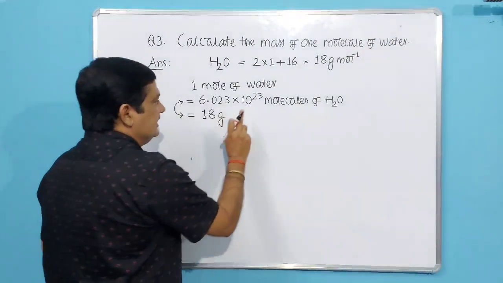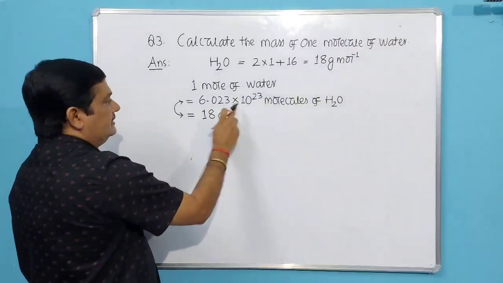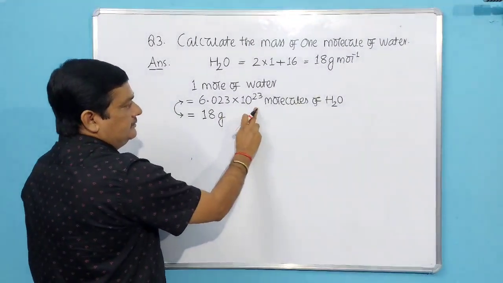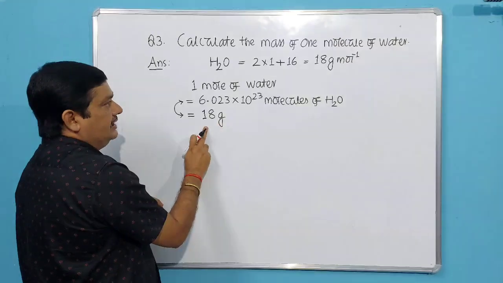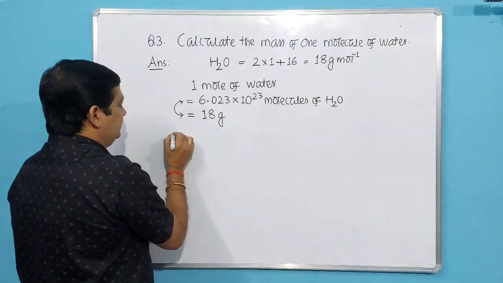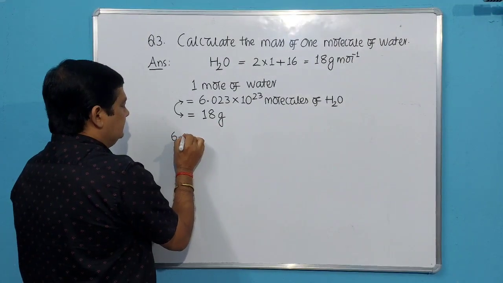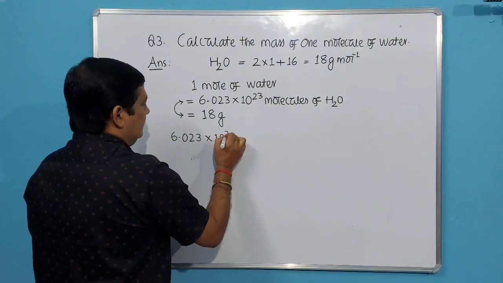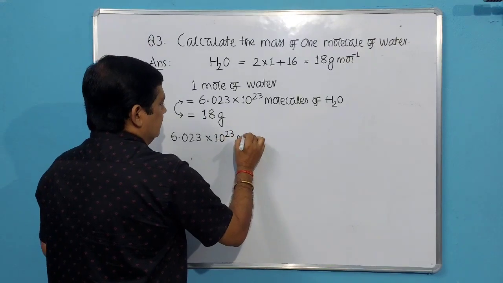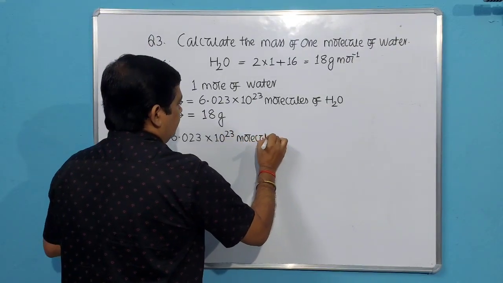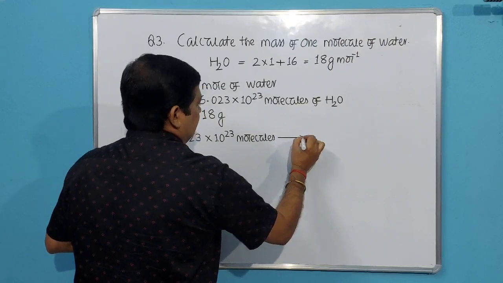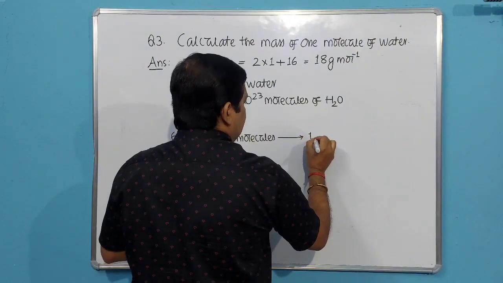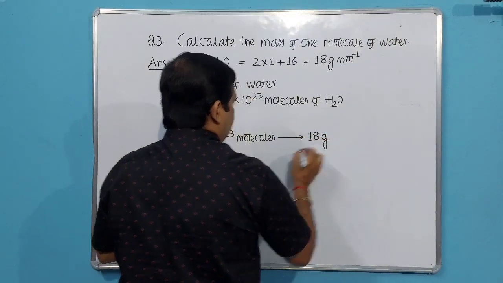Okay. So we have been asked, what is the mass of 1 molecule of water? So 6.023 into 10 power 23 molecules of water weigh 18 grams. So we will start from this. 6.023 into 10 to the power 23 molecules of water weigh 18 gram.